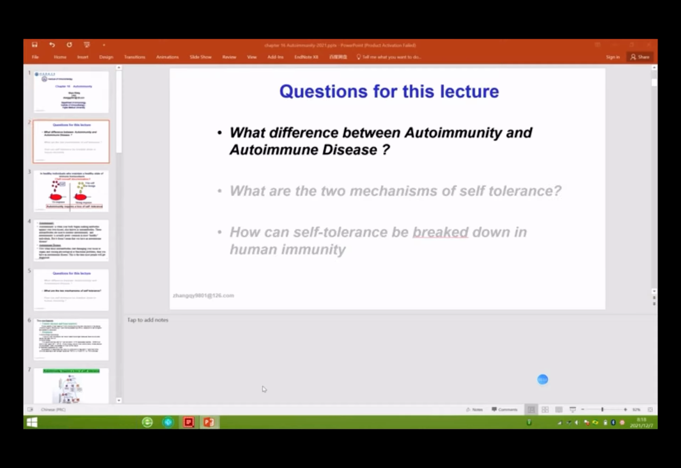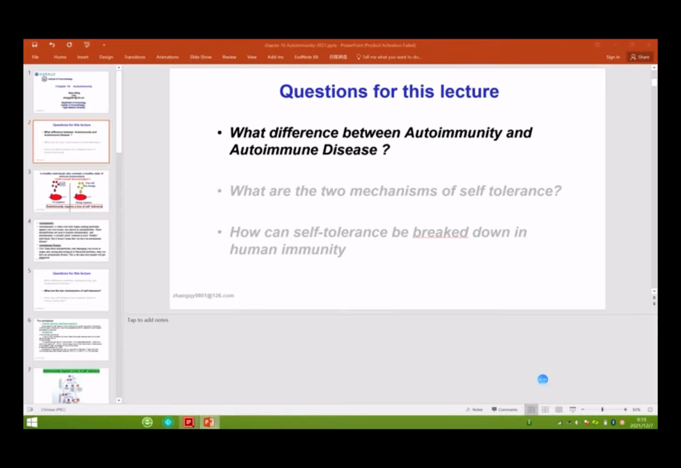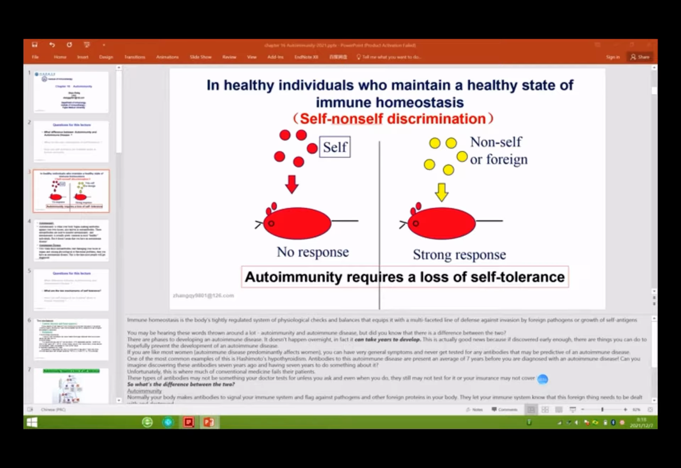Okay. So the first question is what is the difference between autoimmunity and autoimmune disease? They are different. The second is what are the 2 mechanisms of self-tolerance? And third is how can self-tolerance break down in the human immune system? Right? Okay, we go to the first question, about the difference between autoimmune disease and autoimmunity.